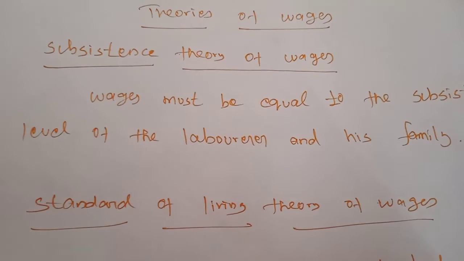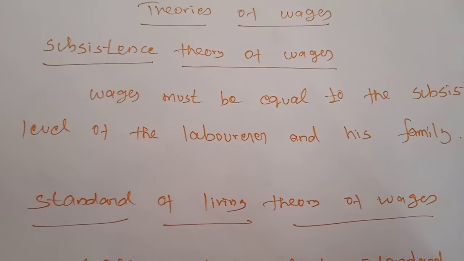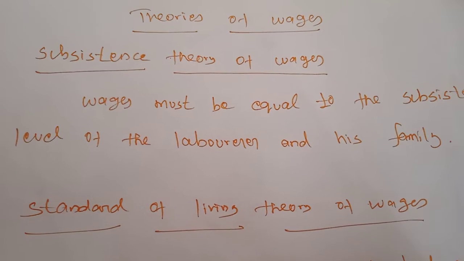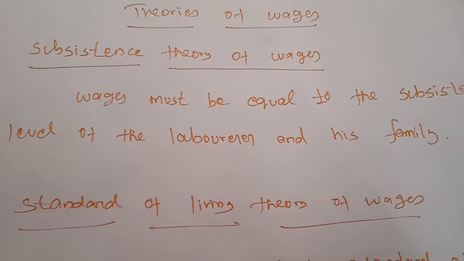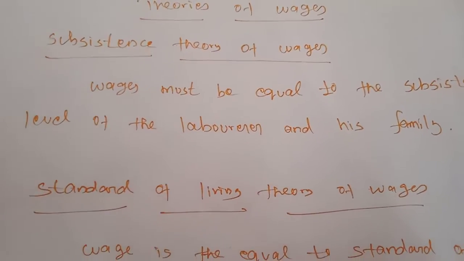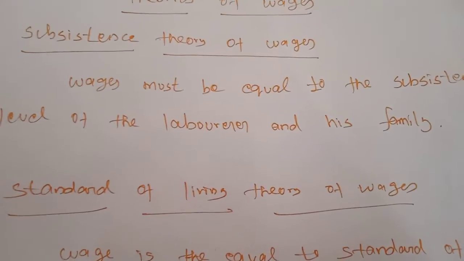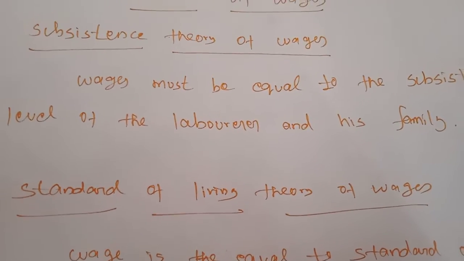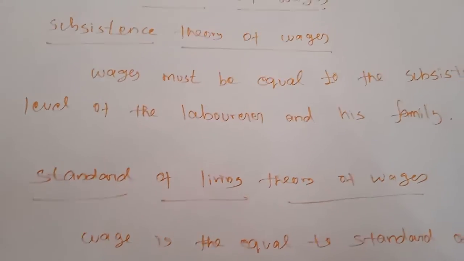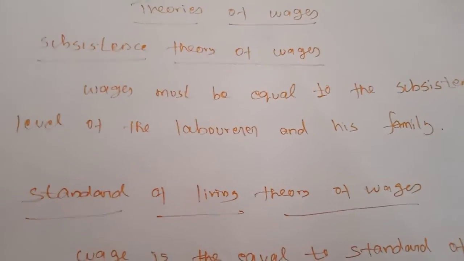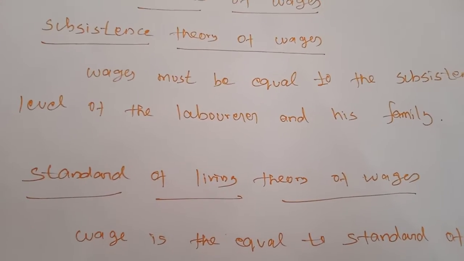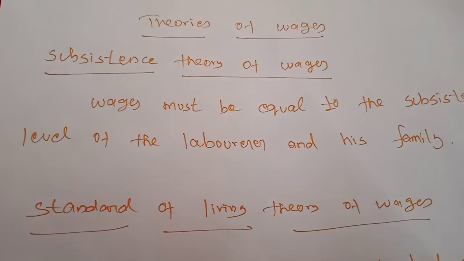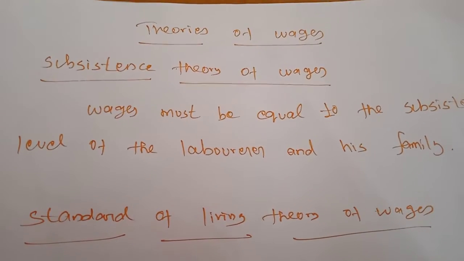So what is the meaning of subsistence level? Subsistence means the minimum amount of food, clothing and shelter which workers and their family require for existence. If the laborer and his family want to exist or survive in this world, they need some amount of money. So the wages must be equal to that amount of money only. When they go to work, they will get some wages, but the wages must be equal to their subsistence level.